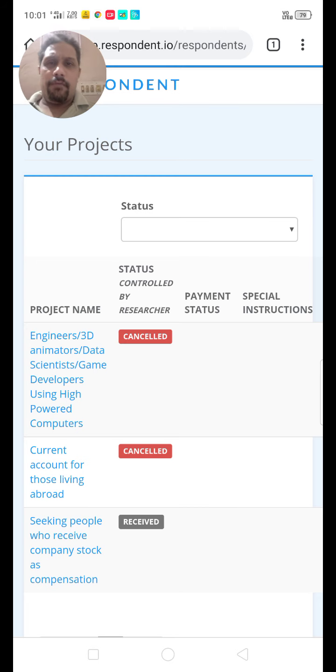And you can refer as many friends and earn 50 USD for every 5 friends who join the project and complete the project successfully. That's it. It's a good site and it's a genuine site. You can rely on this site, not like other Indian sites who are asking for a fee or a deposit.